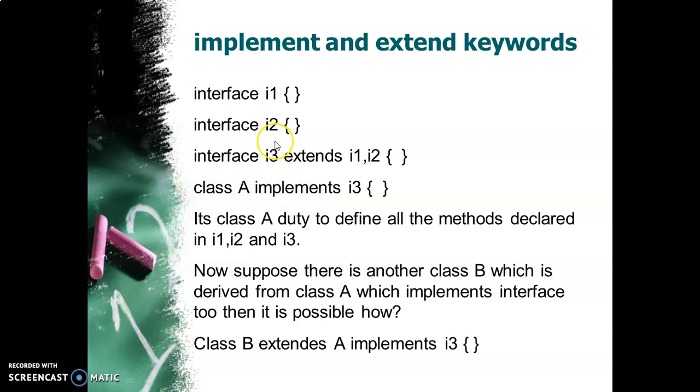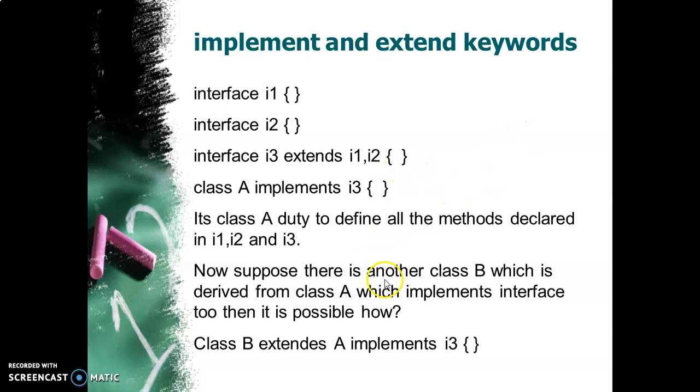So I say class A implements the interface I3, and this I3 in turn extends I1 and I2. So all the methods in I1, all the methods in I2 and all the methods declared in I3 are to be defined in class A strictly. So this is an empty body, but here you need to define all the methods that are in all three interfaces. So it is the duty of class A to define all the methods that are declared in I1, I2 and I3.